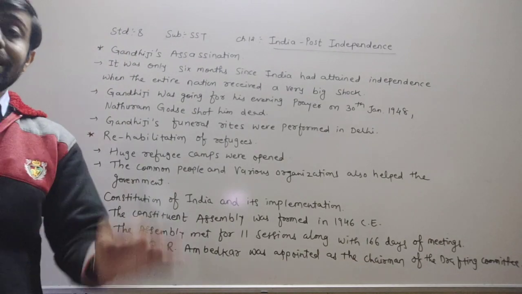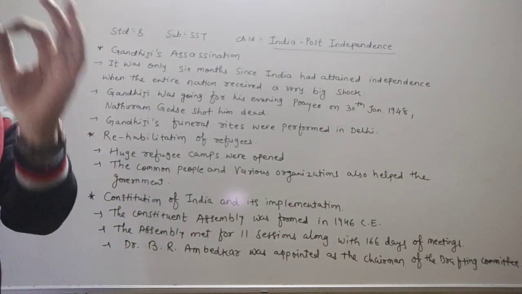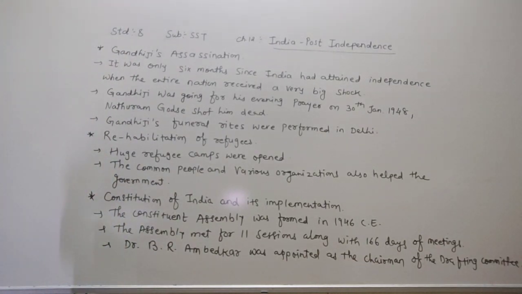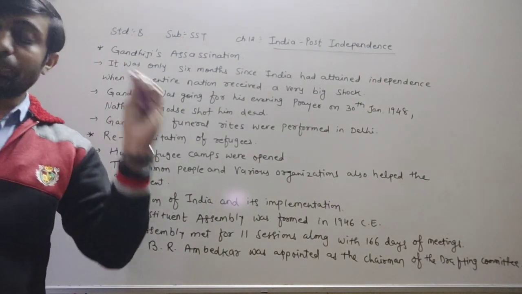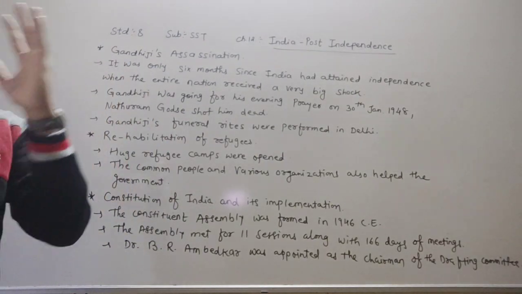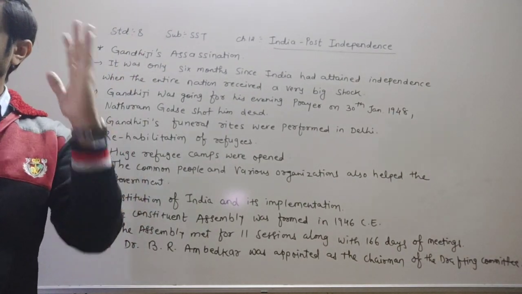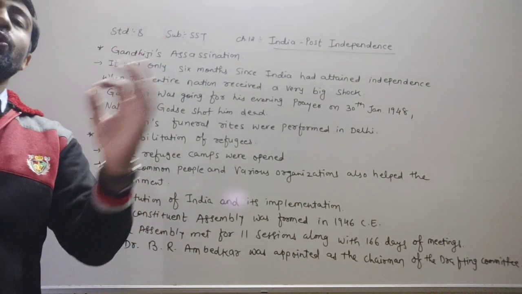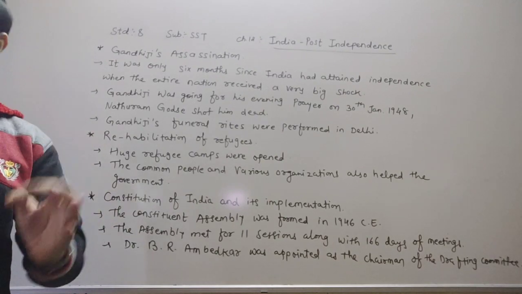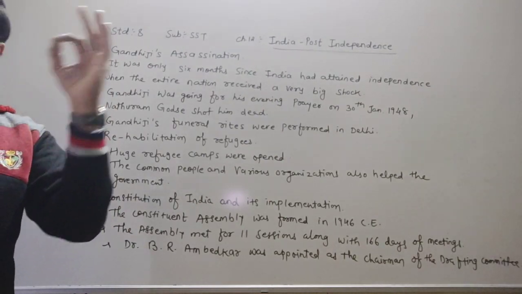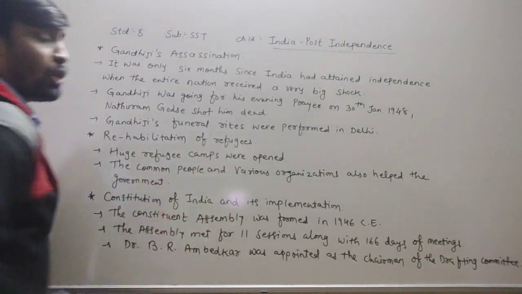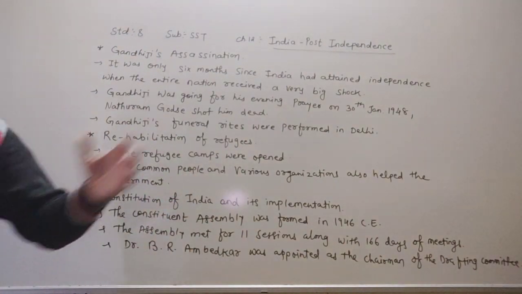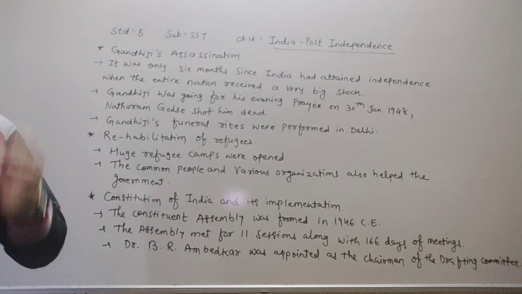People were given as many facilities as possible. What happened, dear children? At that time, the people were also given as many facilities as possible. Refugee camps were opened. What happened there at that time? Refugee camps were opened for the people who came from Pakistan.